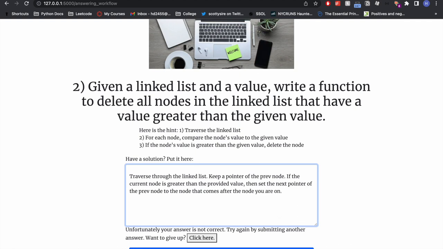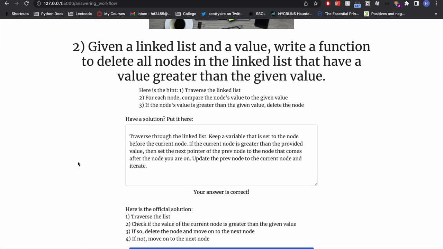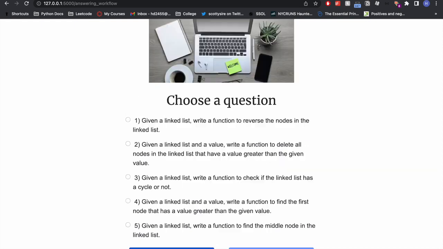Let's see if this one works. Okay, it's still really bad. So I'm going to make it more clear now, so it hopefully passes the solution checker. So let's check that. Okay, that one is clear enough, and now I also get the official solution. And now I am going to showcase a new user.